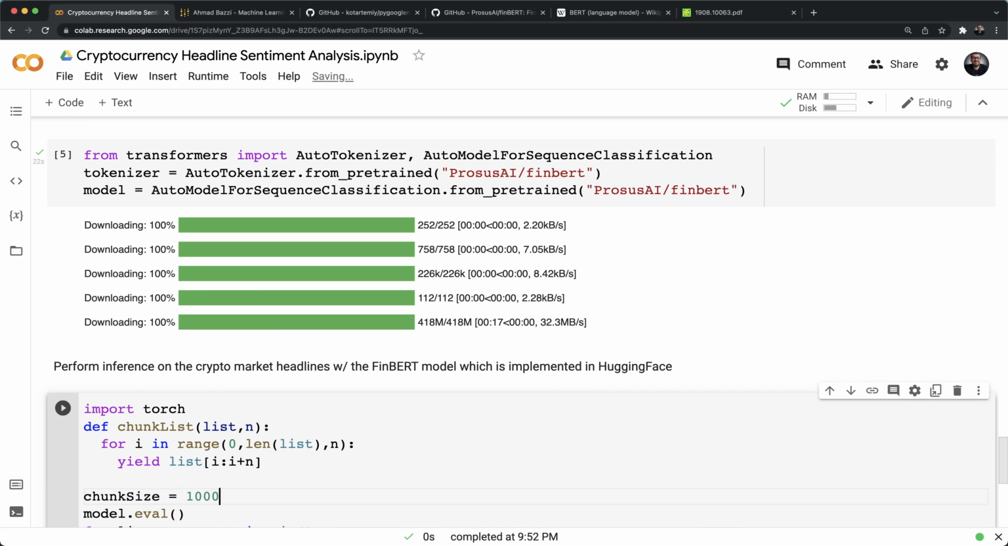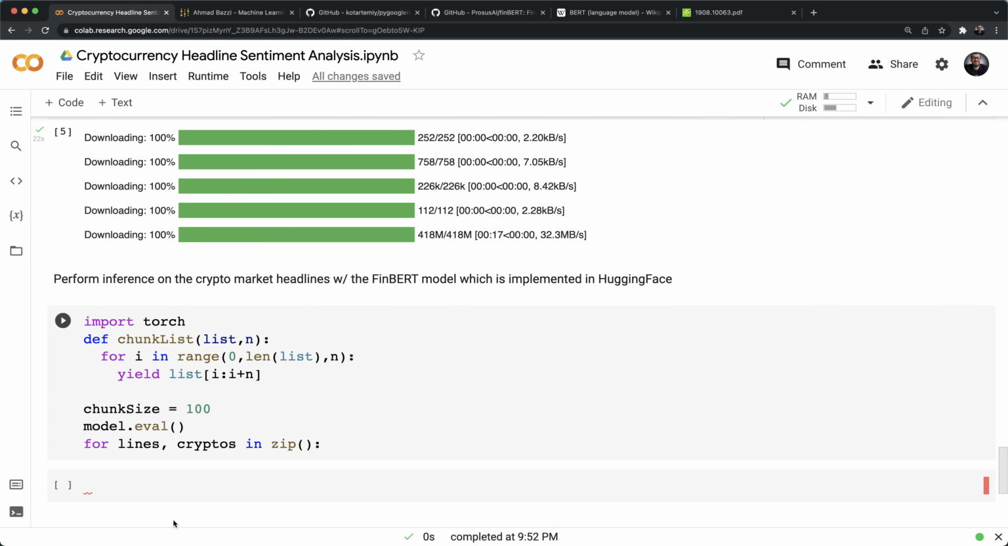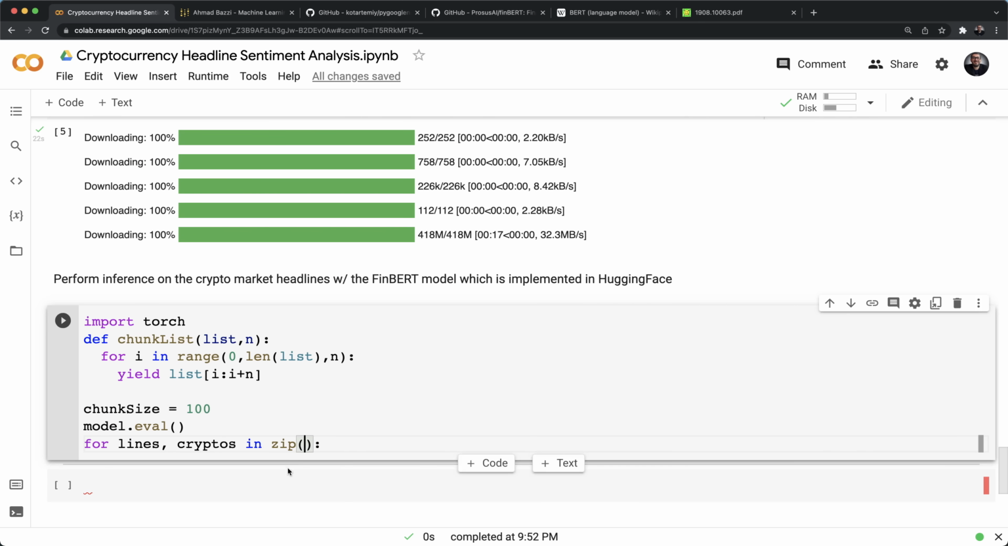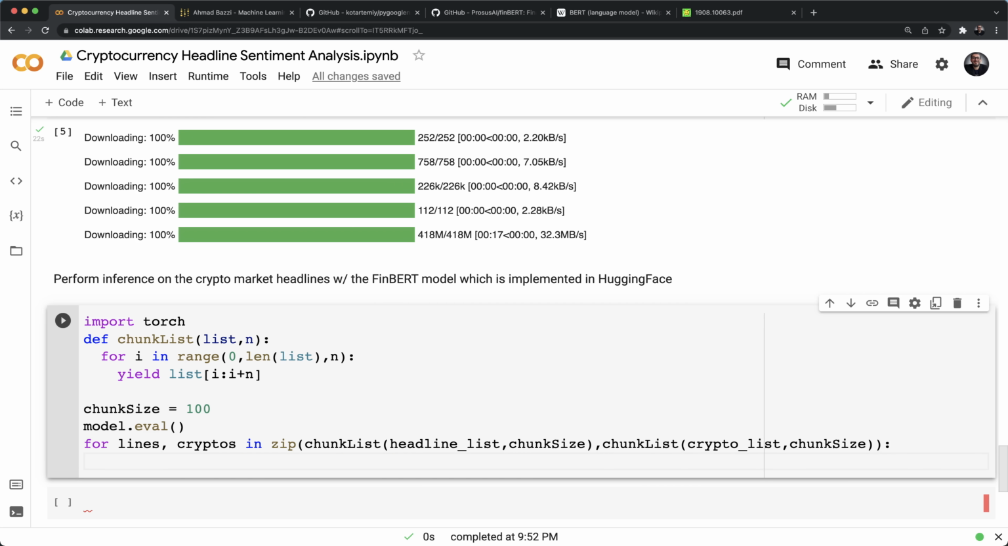Okay, and right here, let's define the chunk size, say 100, and because each one is 100, we saw that the total size of the headline list or the crypto list is 700, so 100 each. And then in continuing this for loop right here, I'll pass the function called chunk_list, passing it the headline list and the chunk size along with the crypto list. So chunk_list, the function, and we'll do crypto list and pass it the chunk size.